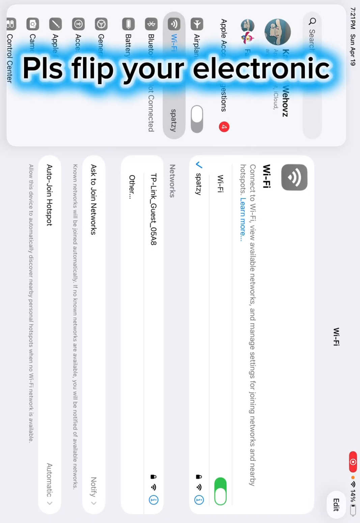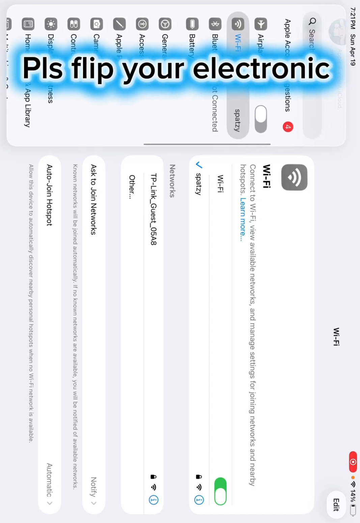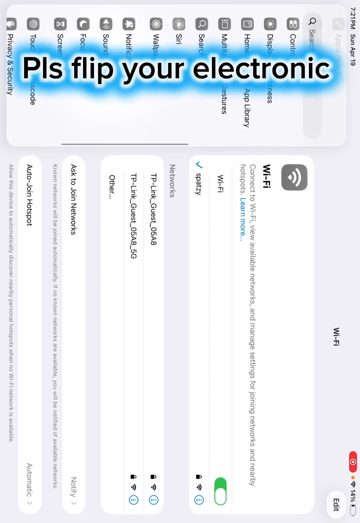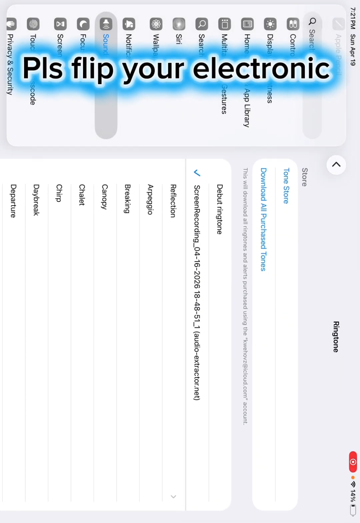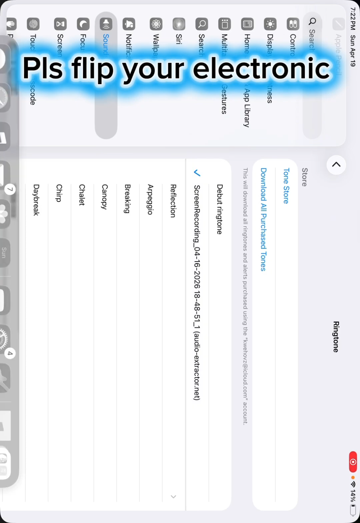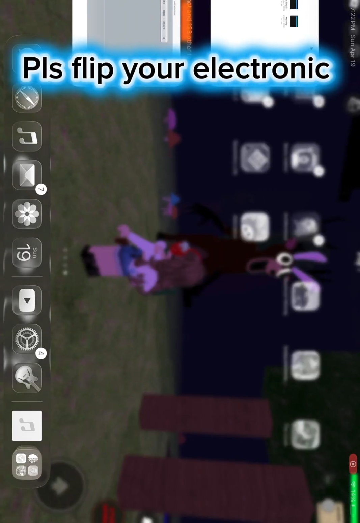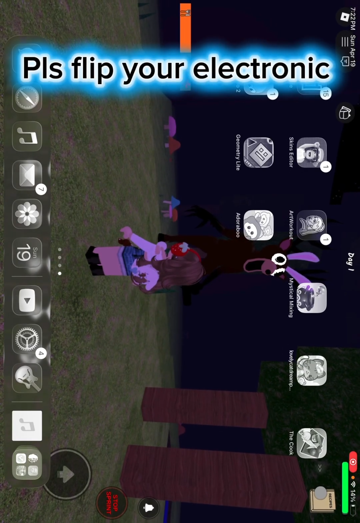and go to sounds and put on ringtone. And this one should be the ringtone. The first one should be the ringtone. And then when somebody calls you, that's what it will sound like.